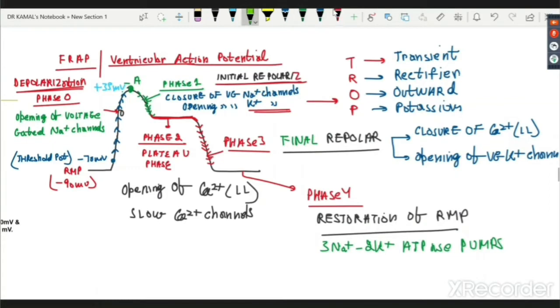What is happening here? Transient: the potassium remains open for a small time. Rectifier: it is bringing my value back to minus. Outward: potassium is moving outward. Who is moving outward? Potassium. So we call them trop channels. Even if this is not for everyone, if you don't want to remember trop, it doesn't matter, please remember opening of potassium channel. This will only be asked to those people who are aiming for distinction, right?